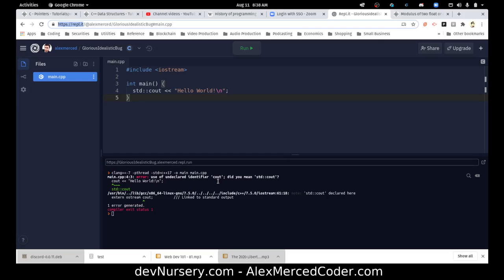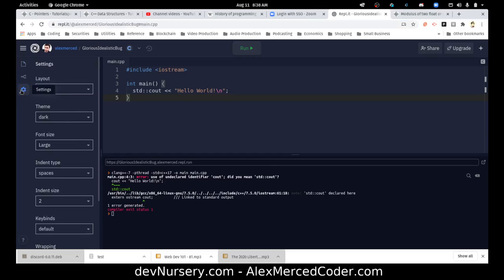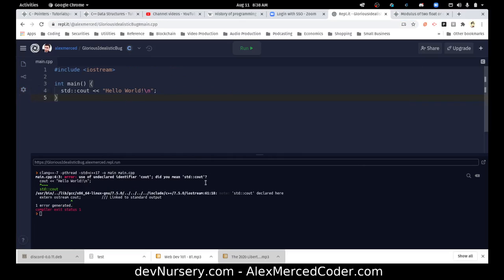Well, I do have a C++ compiler installed on my computer. I just figured this is faster. When it comes to compiled languages, using the online REPL just seems like a smoother way. And if you want to have the dark theme and change the sizing of your fonts, that's all here. You just click this little gear icon and it gives you all these options. And yeah, so let's walk through it.